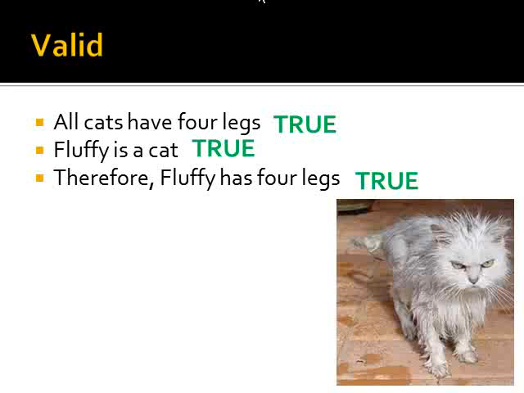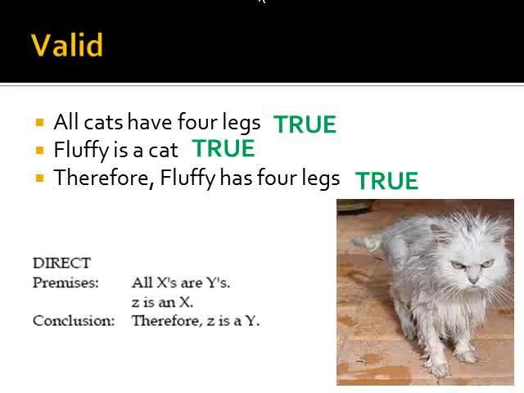Now one way to tell that this is a valid form is to notice that it happens to match the direct syllogism form. All x's are y's, z is an x, therefore z is a y. Now we're asking about the form itself, not whether or not the statements are true or false.